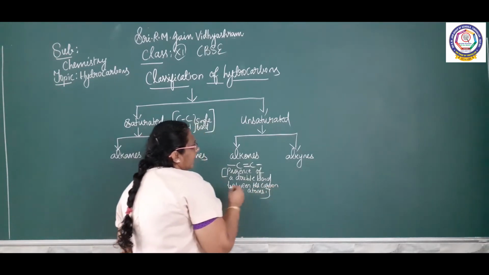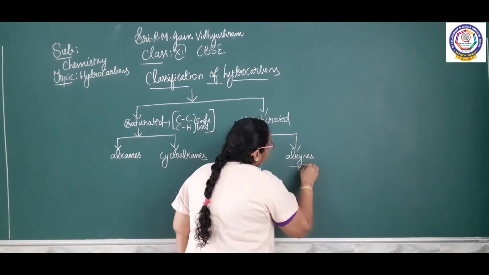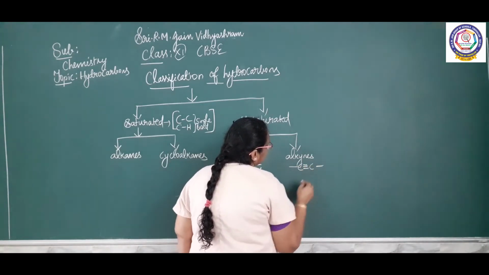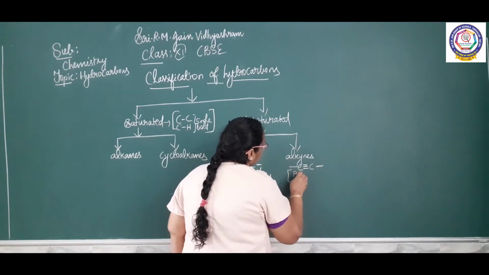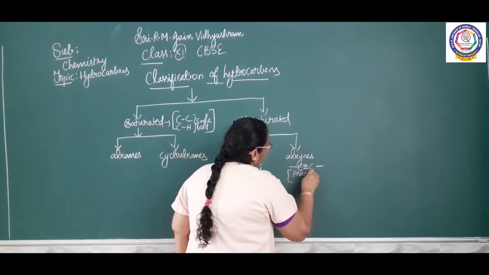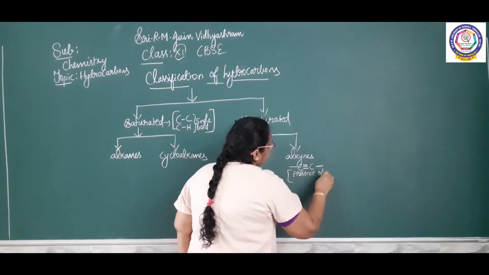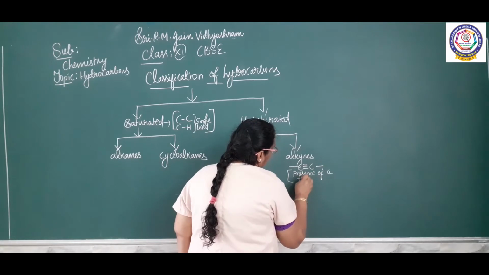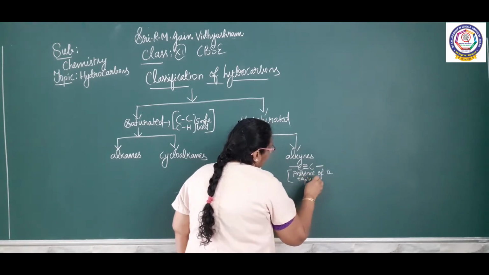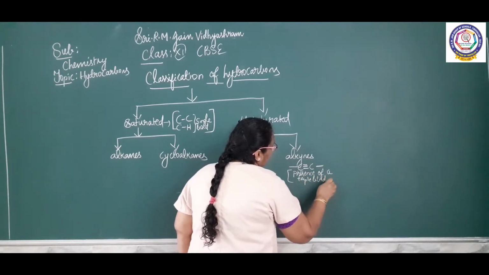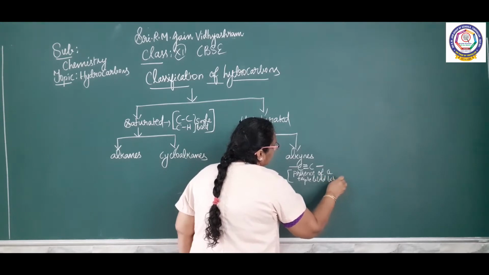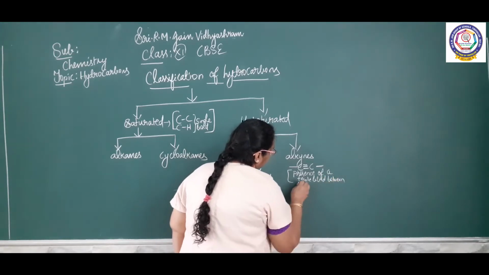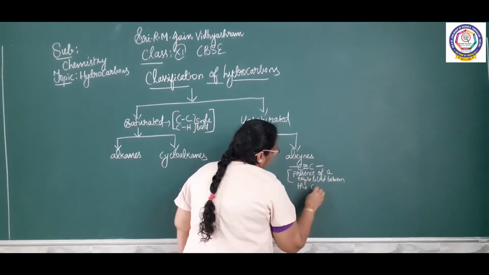So what is alkyne? Presence of a triple bond between the two carbon atoms.